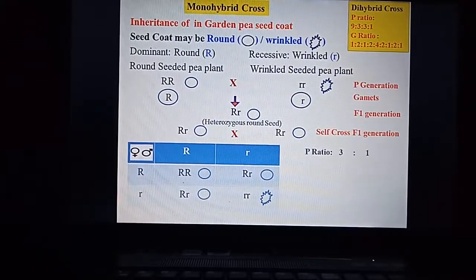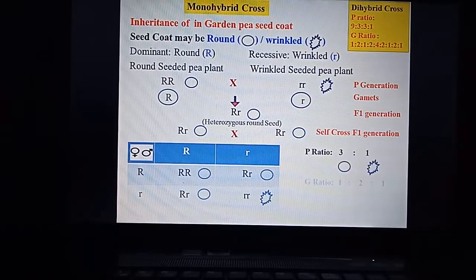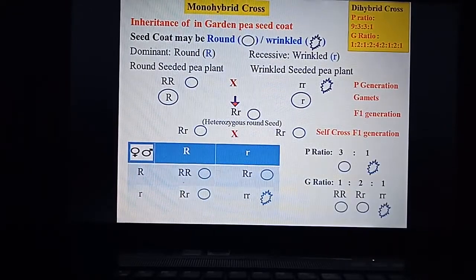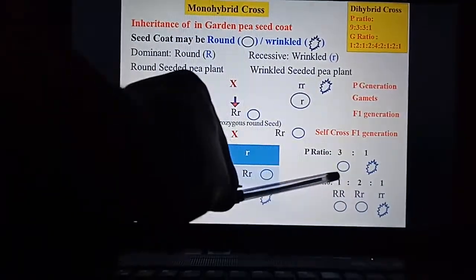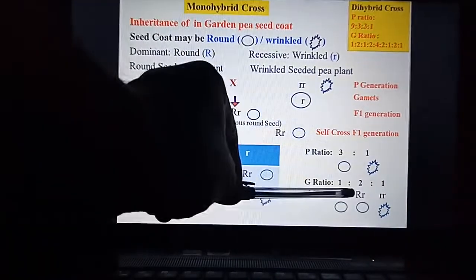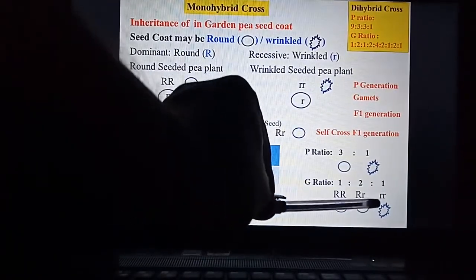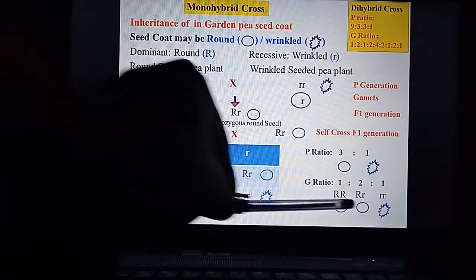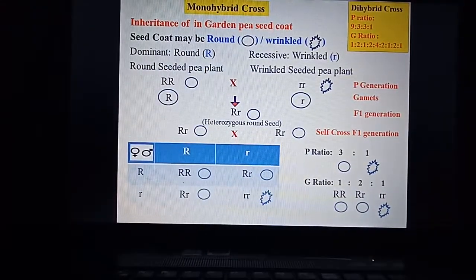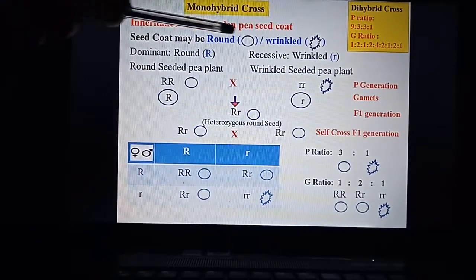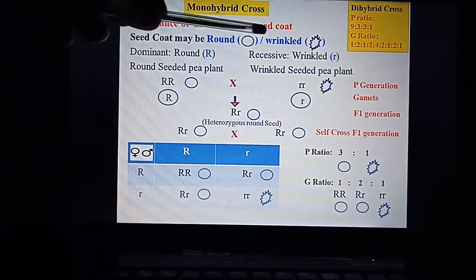The phenotypic ratio here is 3:1 and the genotypic ratio is 1:2:1. So the genotypes are capital R, capital R, one seed; capital R, small r, two seeds; small r, small r, only one seed, right? So this is the phenotypic ratio as well as the genotypic ratio. The phenotypic ratio is 3:1 and the genotypic ratio is 1:2:1. So this is the inheritance of garden pea seed coat.